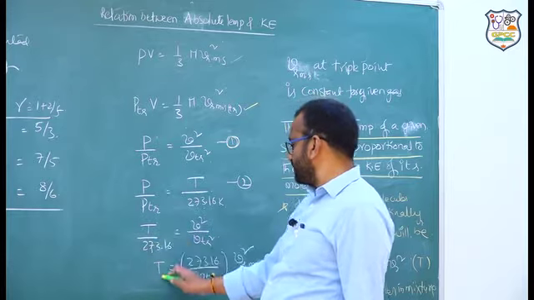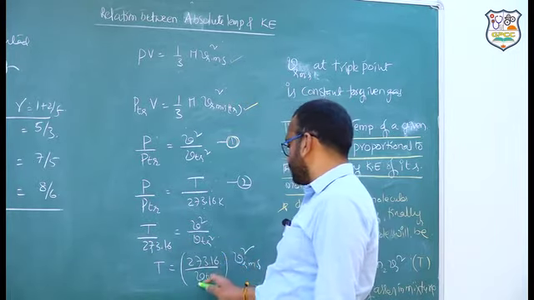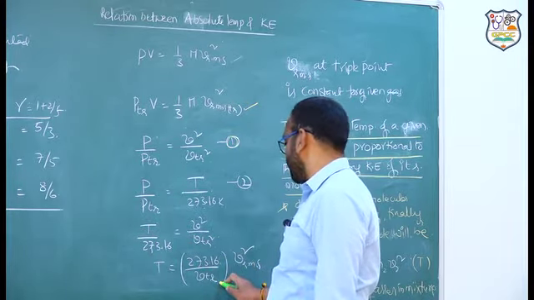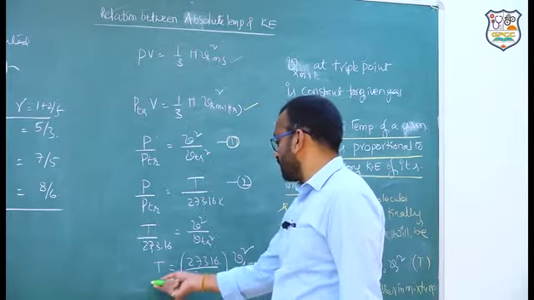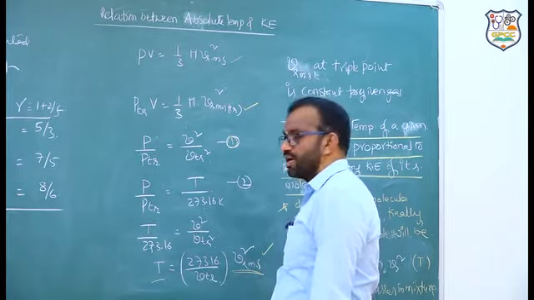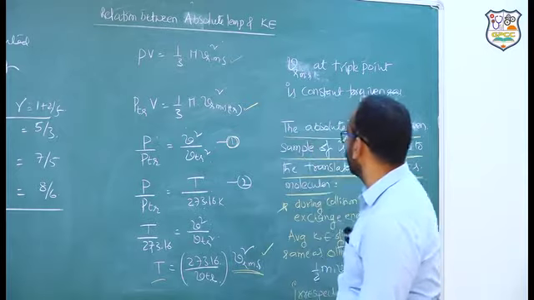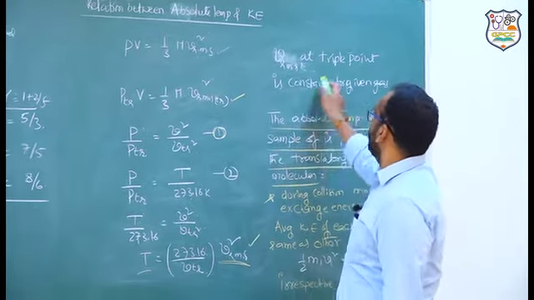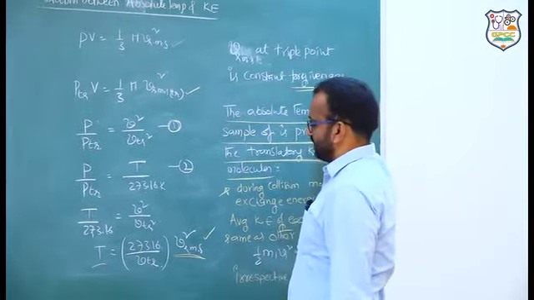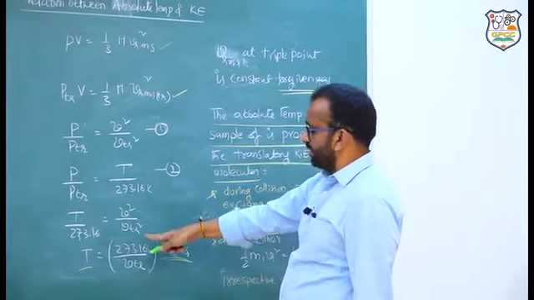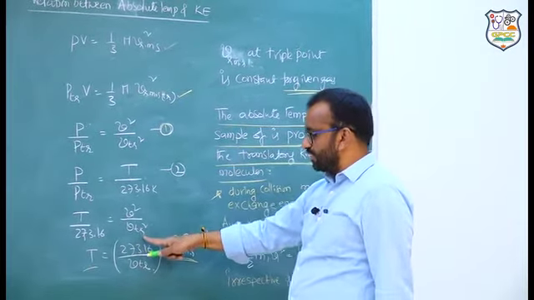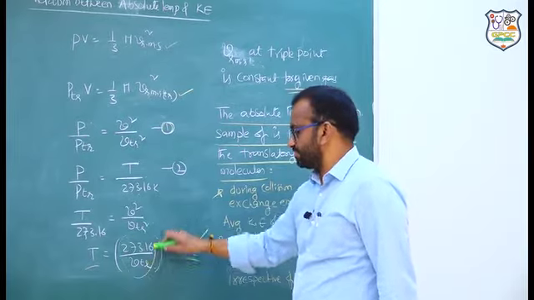Therefore, T is equal to 273.16 by Vrms triple point square, into Vrms square. So temperature is directly proportional to the square of the Rms velocity. Vrms at triple point is a constant for a given gas, so that is the reason why this is taken as a constant.